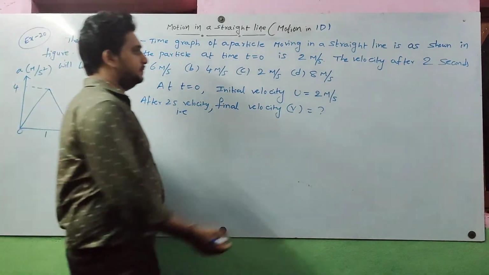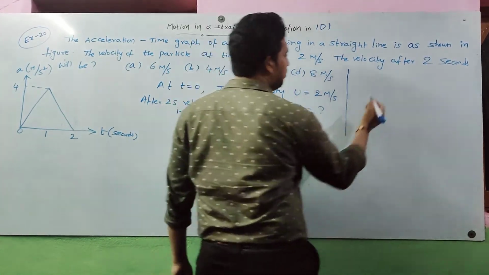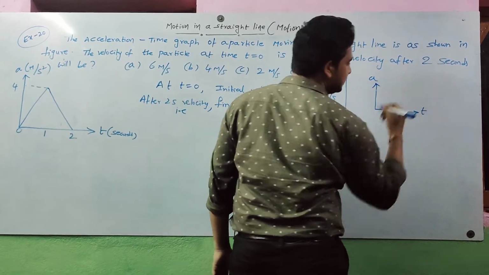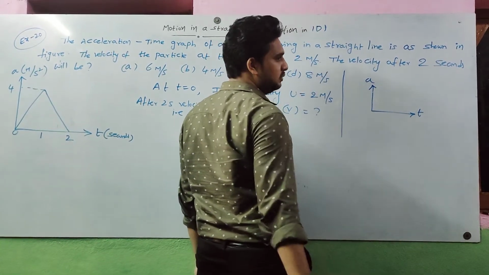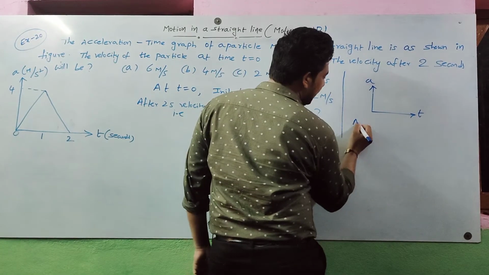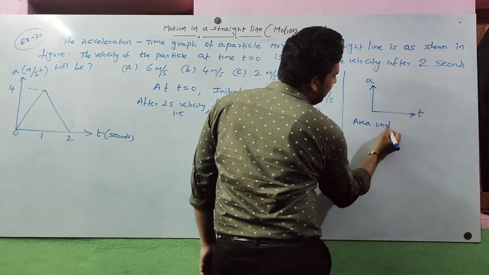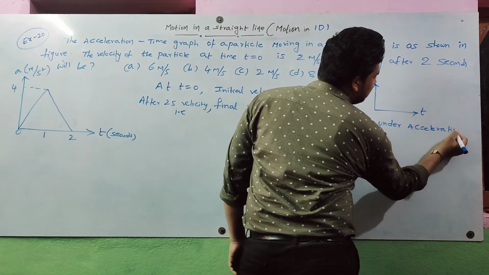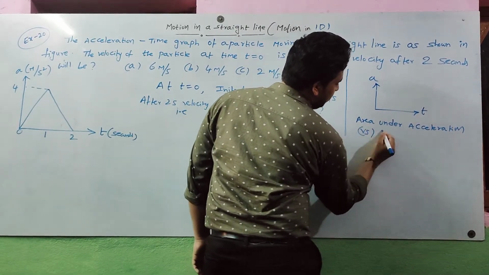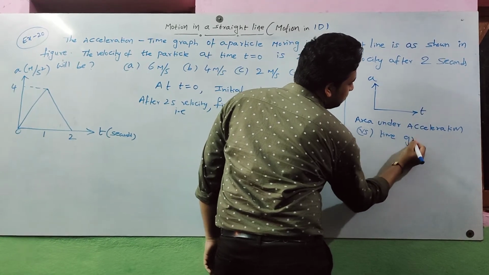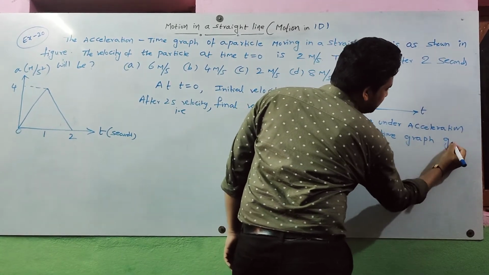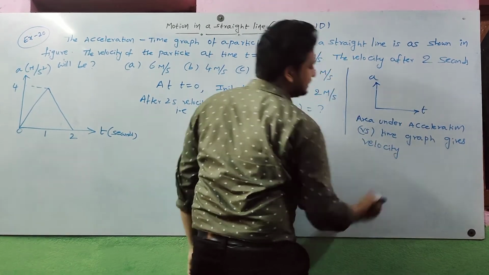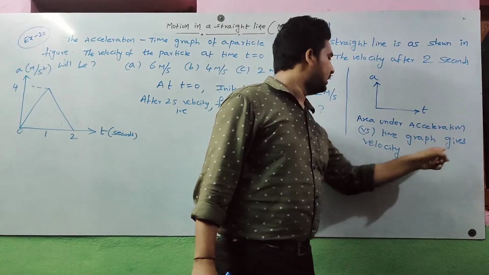We know that when we plot a graph of acceleration versus time, the area under the acceleration versus time graph gives velocity.